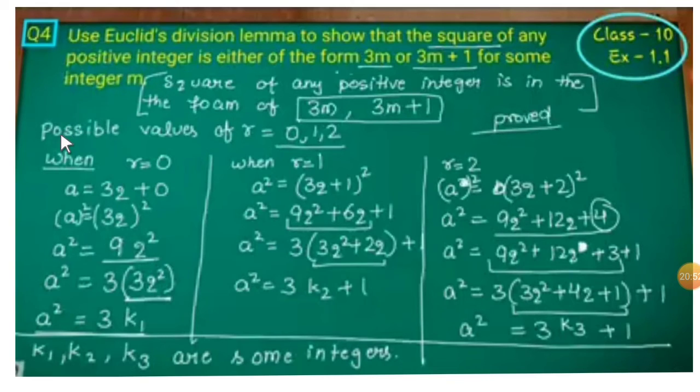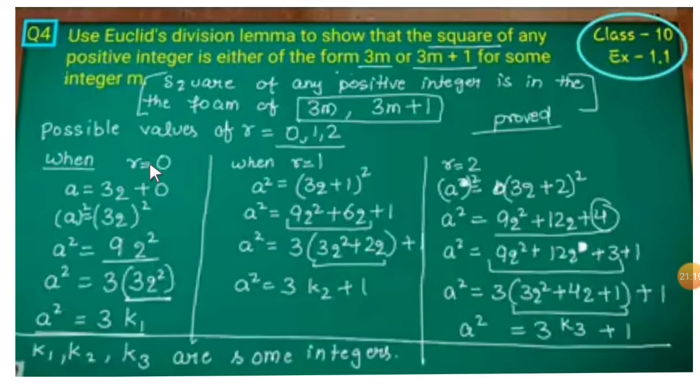Since we have to prove the form 3m, b is 3. The remainder will be less than 3 only, so the possible values of remainder will be 0, 1, 2.